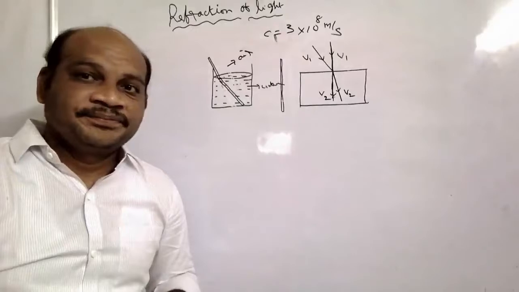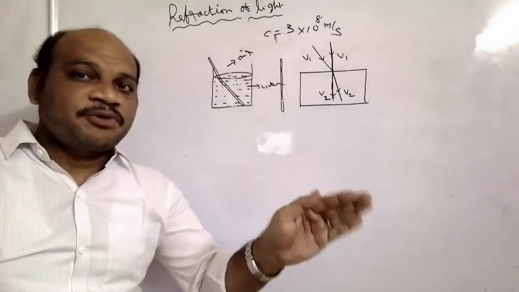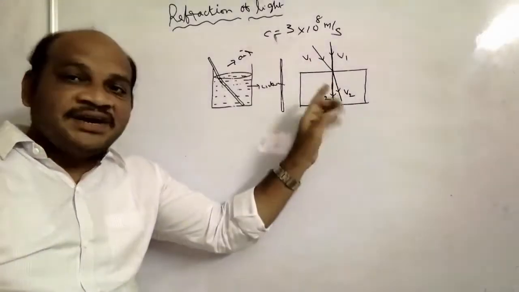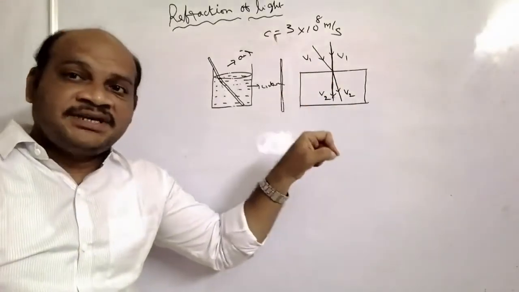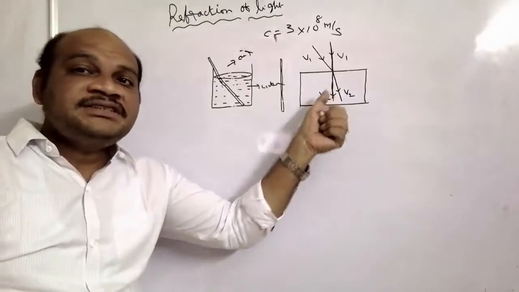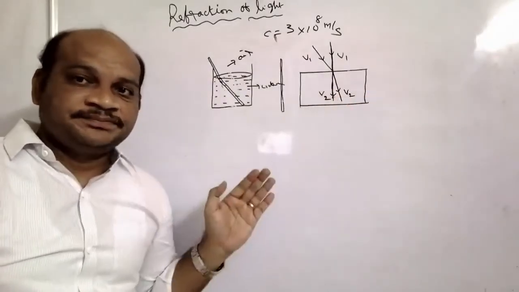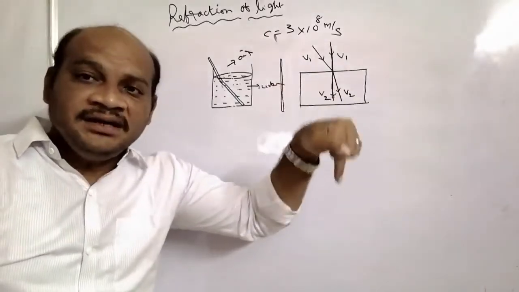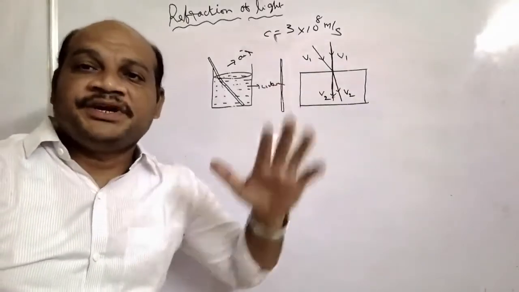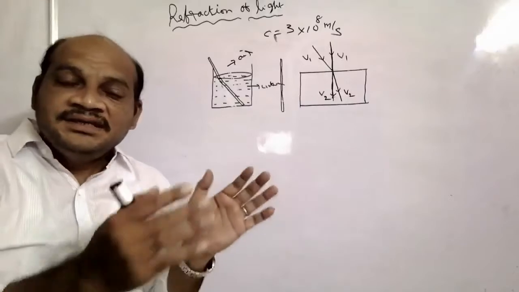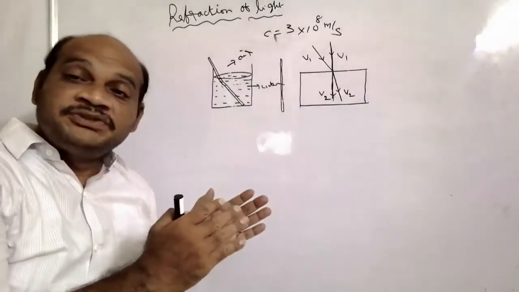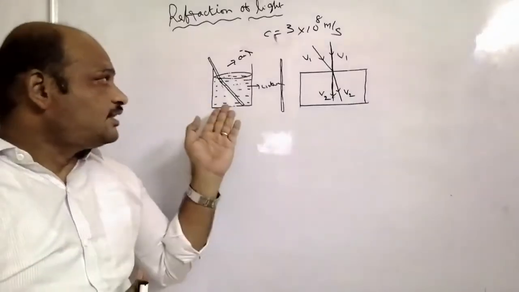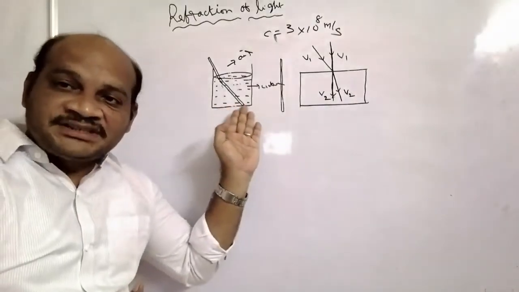Once again, when light is propagating from one medium to another medium, the velocity of light changes. At the same time, the light ray bends at the separation of the two mediums, except when the light is incident normally on the interface of the two mediums. This refraction concept we observe in a number of cases in our regular life. For example, the stick bends like this.